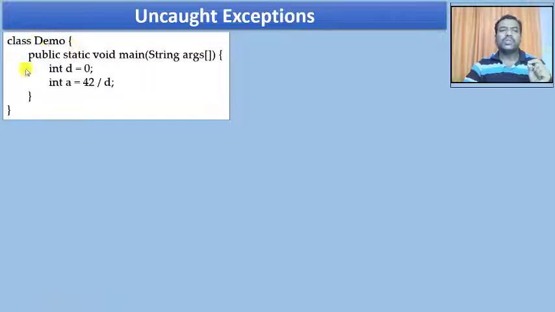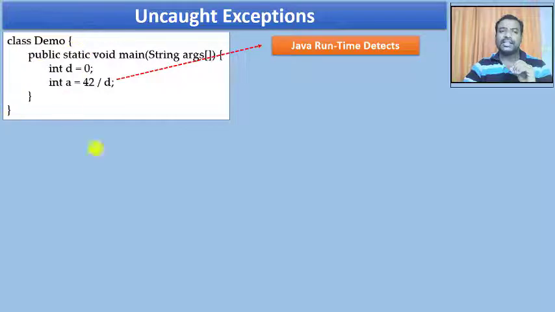So now I'm just going to have a class. Just observe this. When I execute, for sure it is going to have an exception. Now what happens upon the exception? When the exception occurs at this statement, the Java runtime immediately detects it. Though it is not under the try clause, it will be monitored by default by your Java runtime, and it is going to detect it.